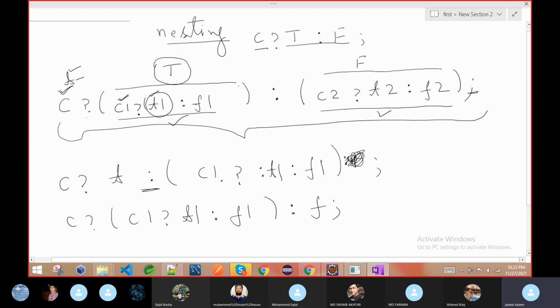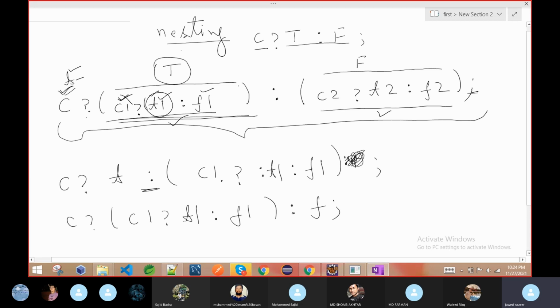Maybe here we have again a nested ternary. I'm not going inside that one, it is so complex. Here, if it is true, we go to its true part, which is this complete expression. Then we check this condition. If it is true, we execute this one. If it is false, we execute this one.